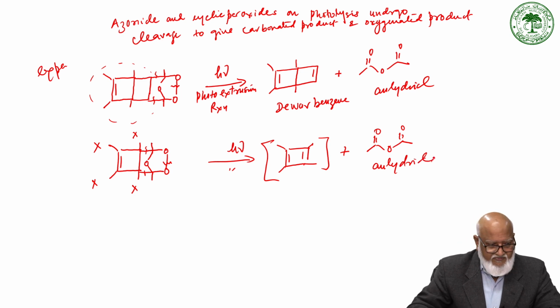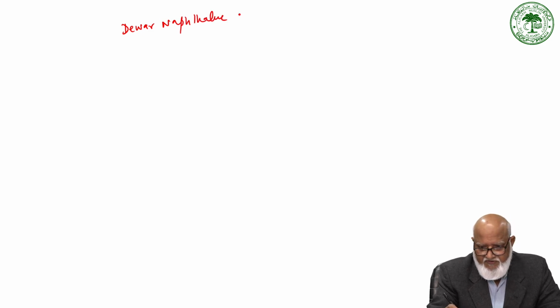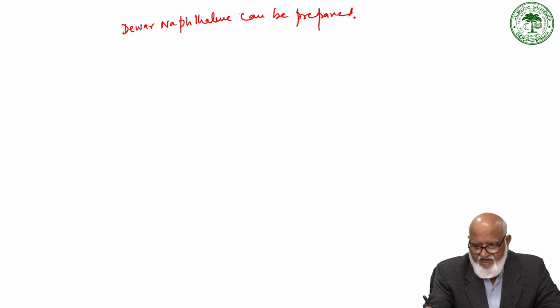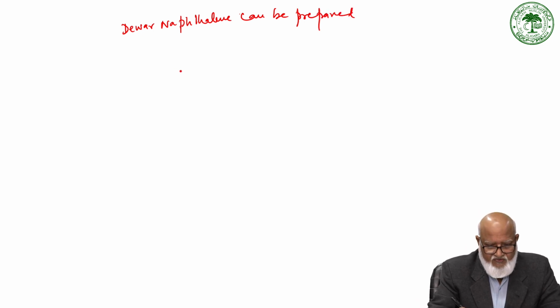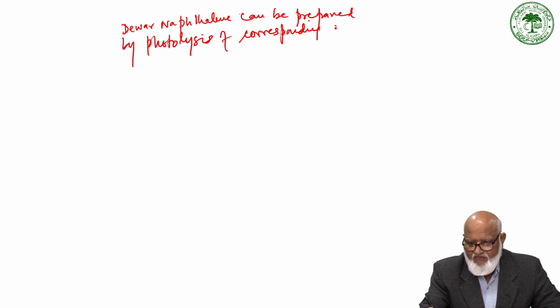Another interesting reaction of a similar type gives rise to Dewar naphthalene. Dewar naphthalene can be prepared by photolysis of the corresponding ozonide.